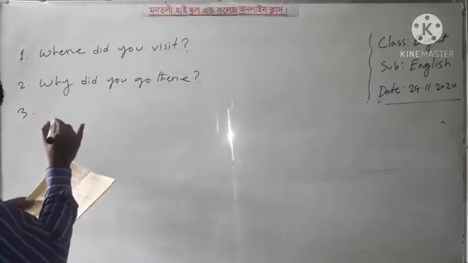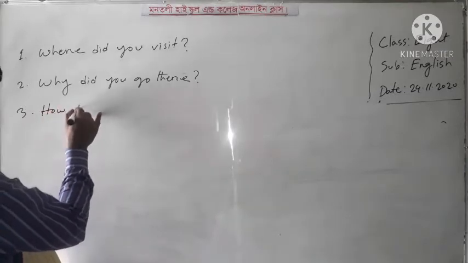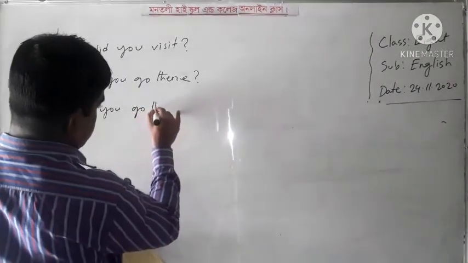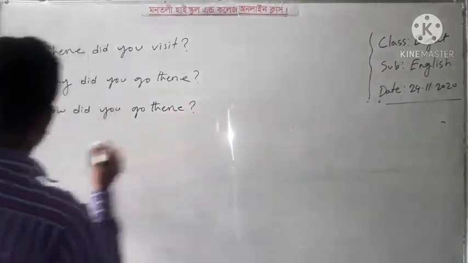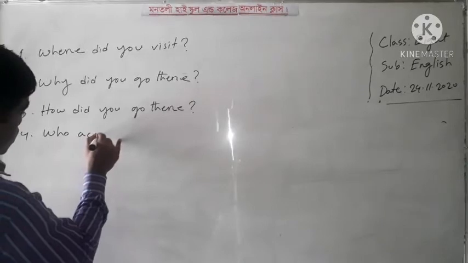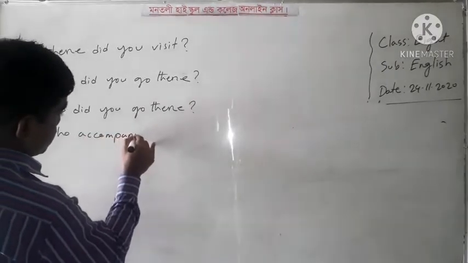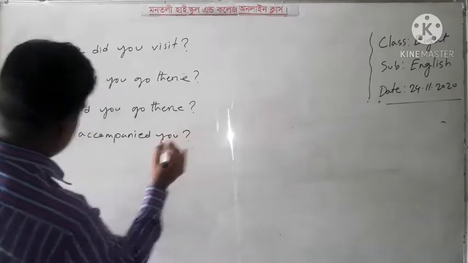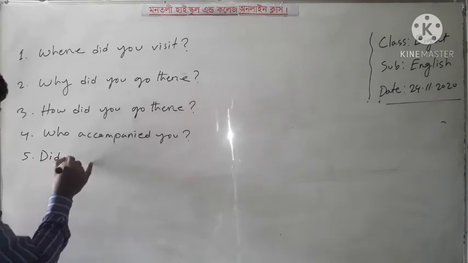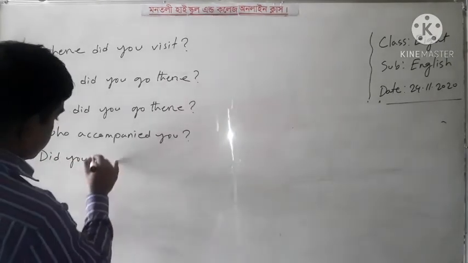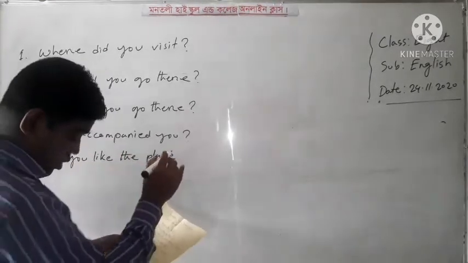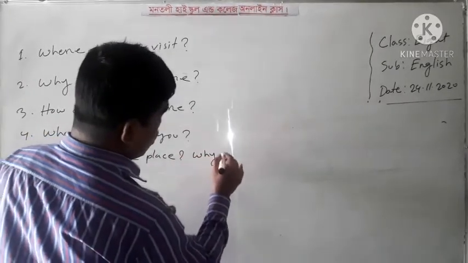Number 3, how did you go there? Number 4, who accompanied you? Number 5, did you like the place? Why or why not?